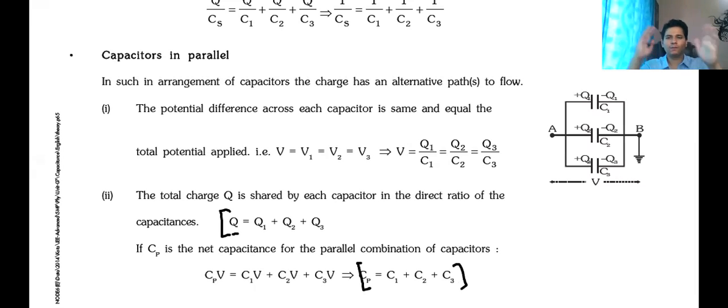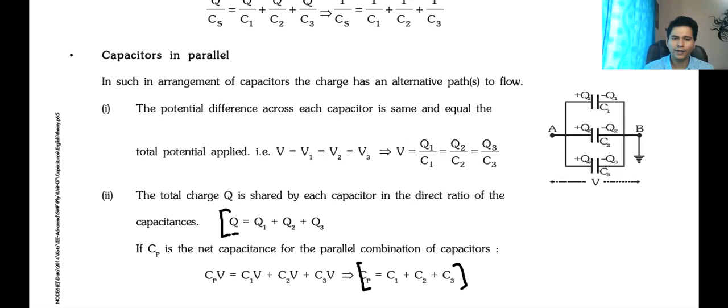So just remember, in capacitance, the equivalent is opposite of what we have studied in resistance. In resistance, series was R1 plus R2 plus R3. In this case, capacitance in parallel will be C1 plus C2 plus C3. Clear hai? यहाँ तक सबको समझ में आया? Tell me, raise your hand. I'm revising each and every concept, right? है ना? So series parallel वाला बन जाएगा. Series parallel वाला काफी easy है.